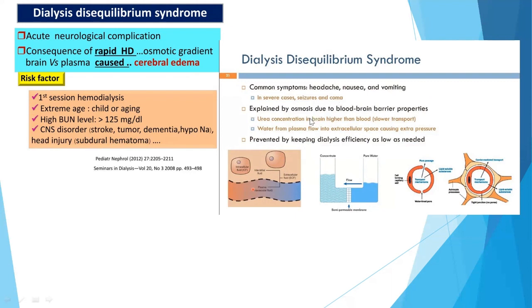So the urea concentration in the brain is higher than in the blood. There is slow transport, and water from the plasma flows into the extracellular space, causing extra pressure. And this all can lead to cerebral edema, which can cause the symptoms of dialysis disequilibrium syndrome. It is prevented by keeping the dialysis efficacy as low as needed.